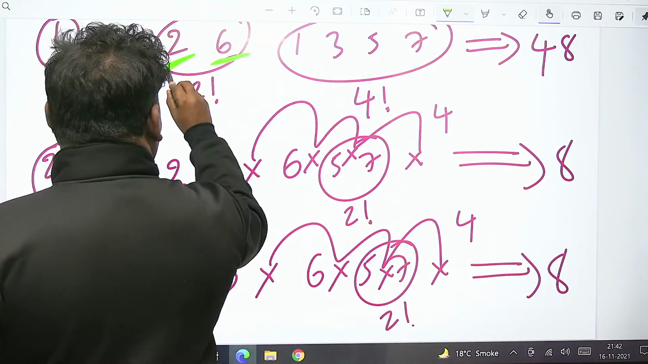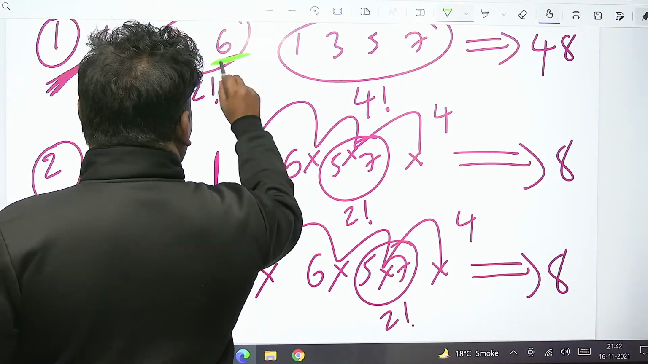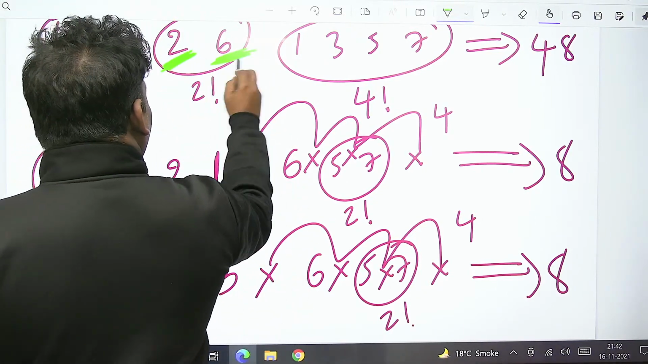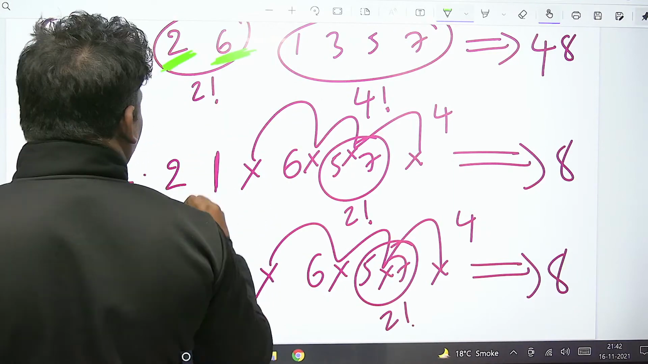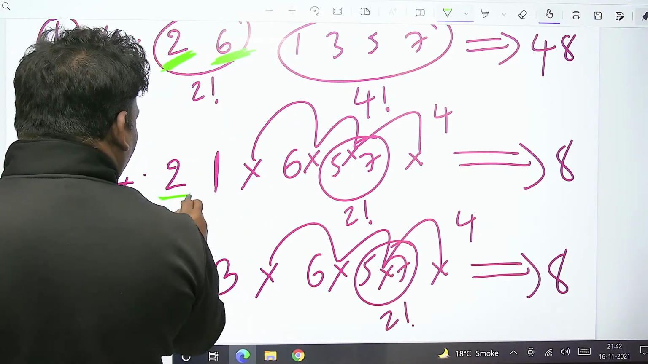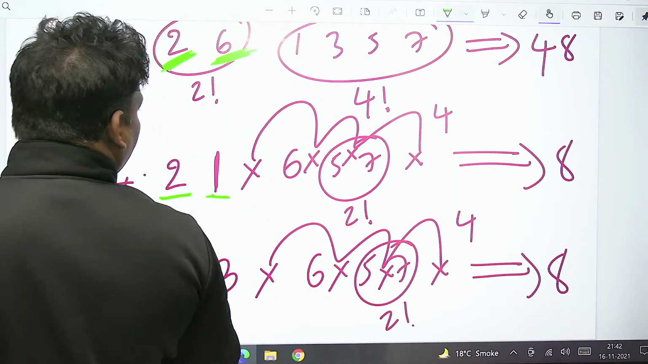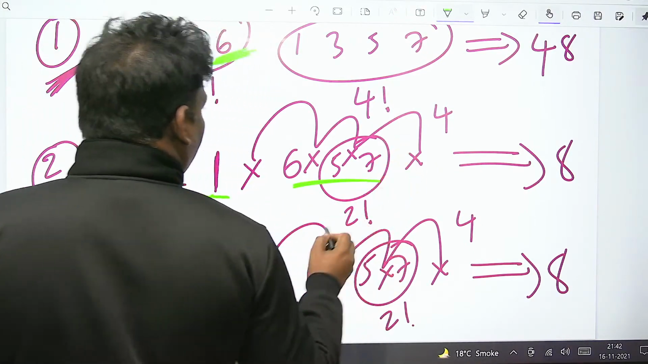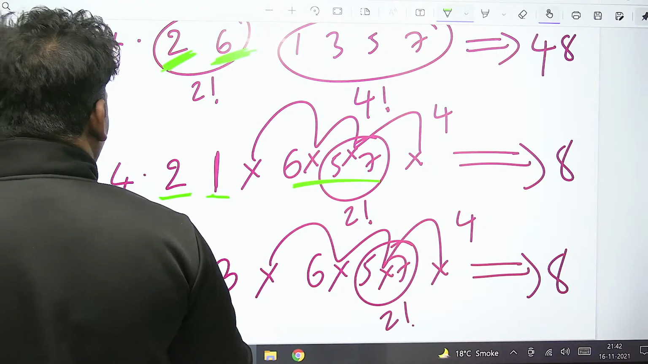But remember, left one 2 should come first, and right one 6 should come first. So here left and right came side by side. But what I did further is, I took only the left one followed by again the left one. The right one is postponed a little bit. Then 8 possibilities came. Same thing I did.